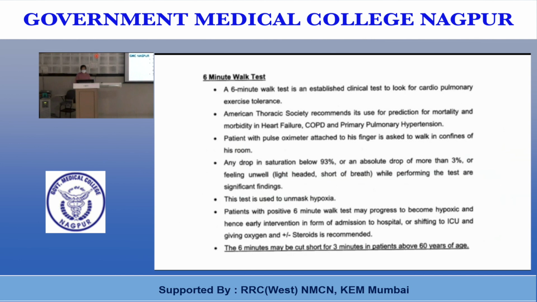Any drop in saturation below 93, or an absolute drop of more than 3%, or feeling unwell, that is lightheaded or short of breath while performing the test, are significant findings. This test is used to unmask hypoxia.